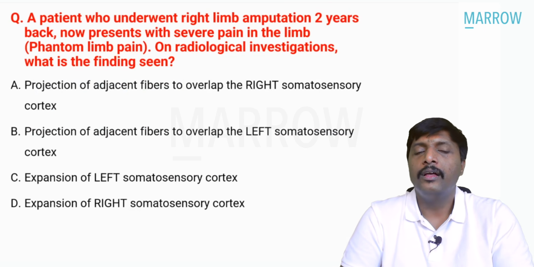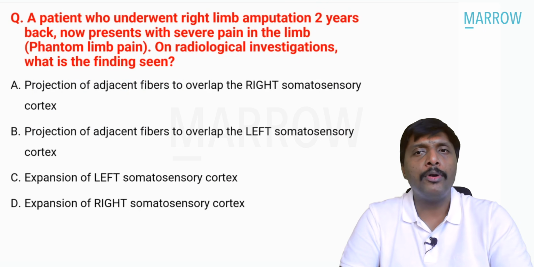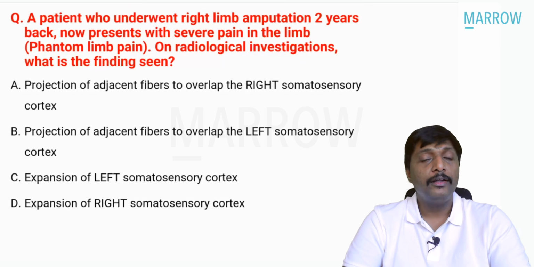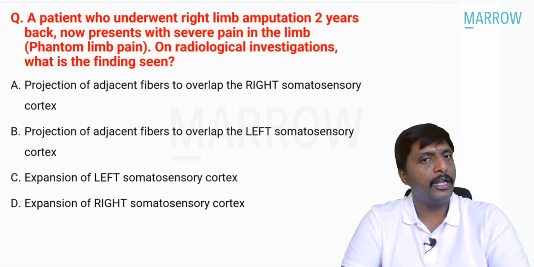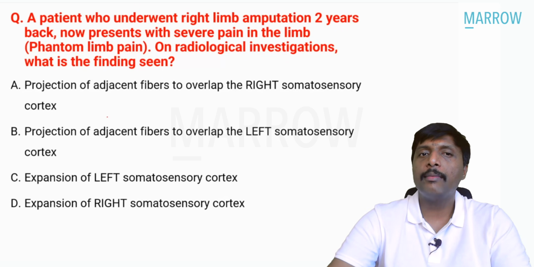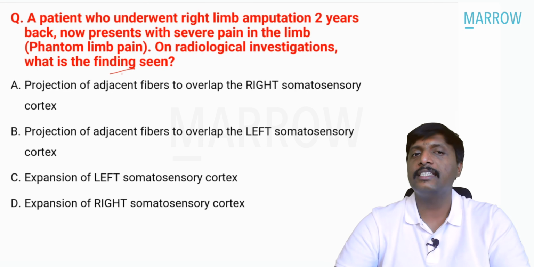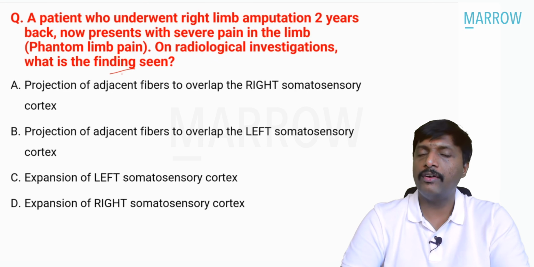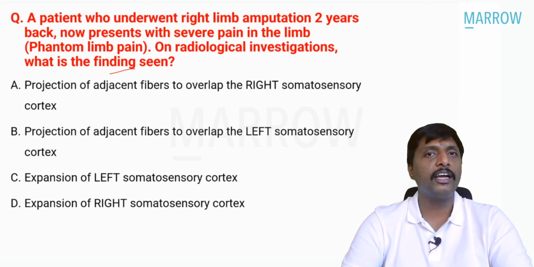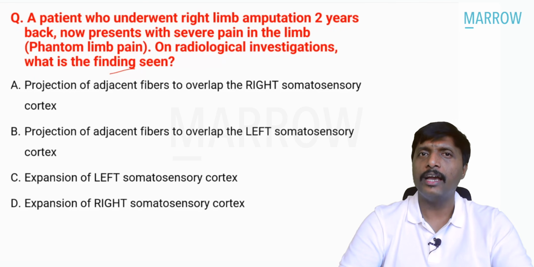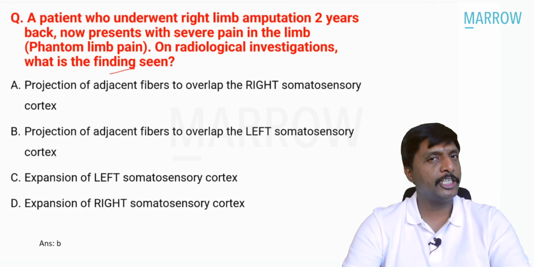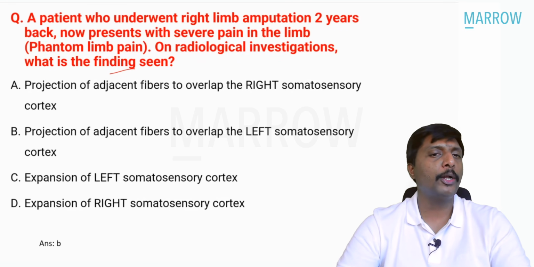Now, a patient who underwent right limb amputation 2 years back now presents with severe pain in the limb. The limb is not there, amputated, but still he is feeling pain. That means it's phantom limb pain. On radiological examination, what is the finding seen? Any idea? This also we have discussed. This is the concept of cortical plasticity. Just pause for a moment and look at me, guys. Very, very important discussion. The answer is option B: projection of adjacent fibers to overlap the left somatosensory cortex.